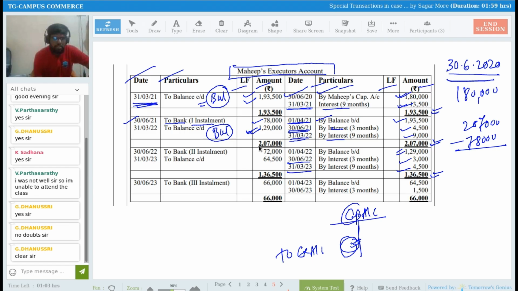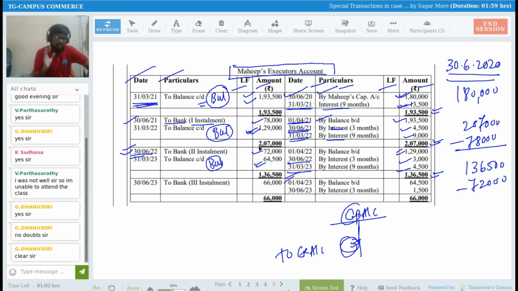How much are we paying? In the second installment on 30th of June 2022, we are making a payment of 72,000. So from 1,36,500, we subtract 72,000 rupees. The balance amount payable is 64,500. This is carried down, and it becomes brought down on 1st of April 2023.